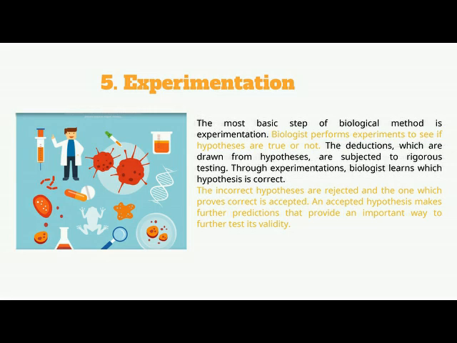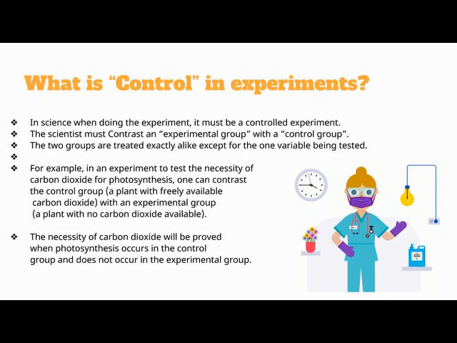The incorrect hypotheses are rejected, and the one which proves correct is accepted. An accepted hypothesis makes predictions that provide an important way to further test its validity. It means if one hypothesis proves correct, it can be accepted and others are rejected, and other scientists take it as a challenge to disprove this correct hypothesis.